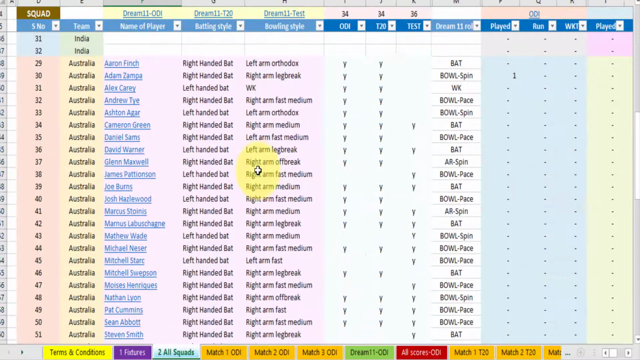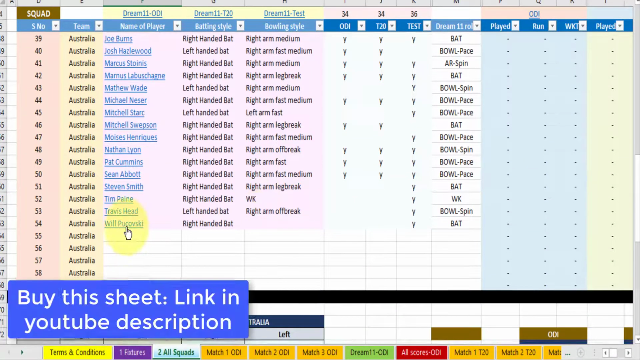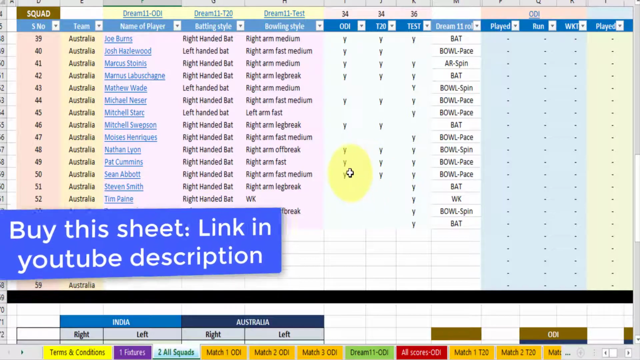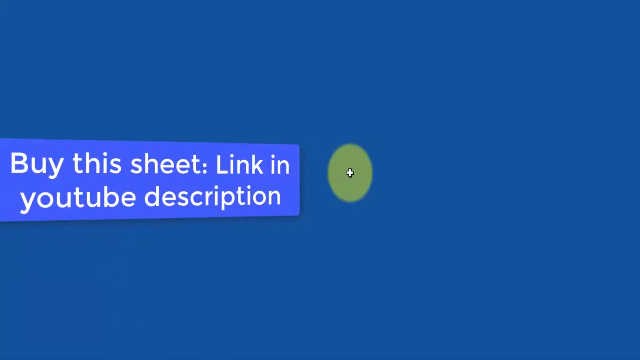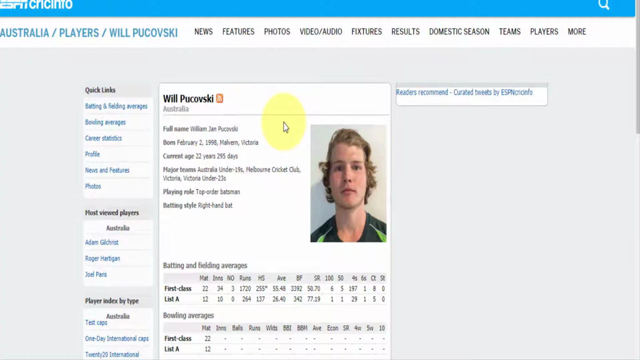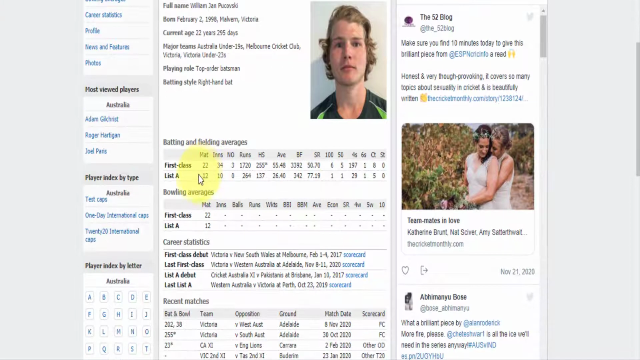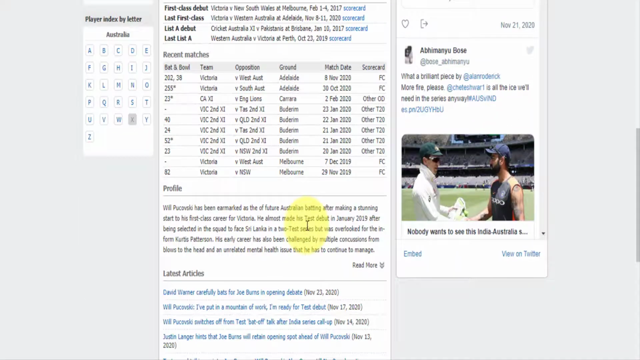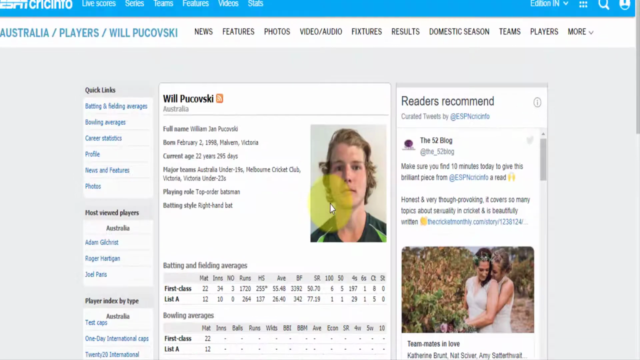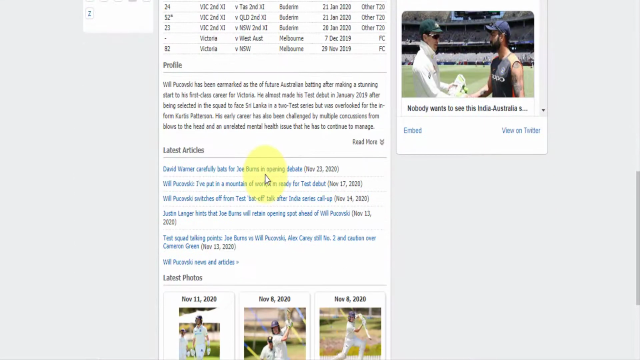And if you see any player like Will Pucovski, this is the first time he has been selected in the Australian squad, that too for a Test match. And he's very young, only 22 years, and he was selected from under 19. Top order batsman, right hand bats, and first class cricket, list A. So he will be playing, I think, for the first time international cricket. So this is the player to watch out for, and everything is given here.